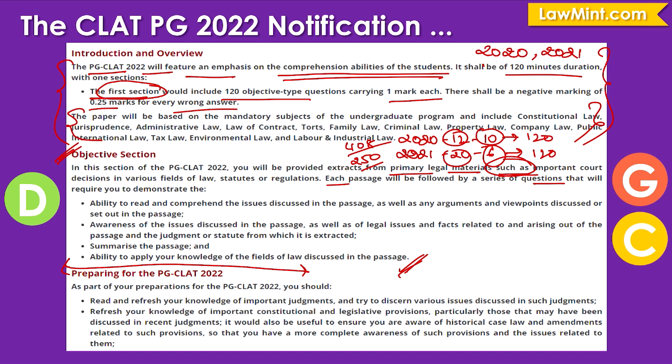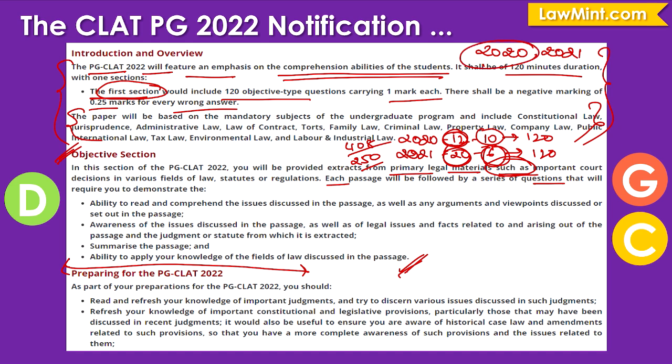So it doesn't matter whether there are 12 passages or 20 passages. If the passages are longer, there will be more questions under each passage. If the passages are shorter, there will be fewer questions. But the overall approach will be exactly the same in both these cases. And the most important aspect that you need to focus on is the proportion of the direct questions and the general questions that you can expect in the upcoming examination.